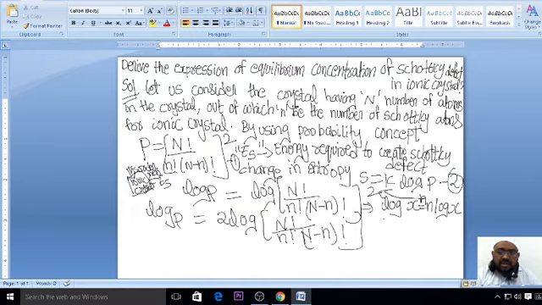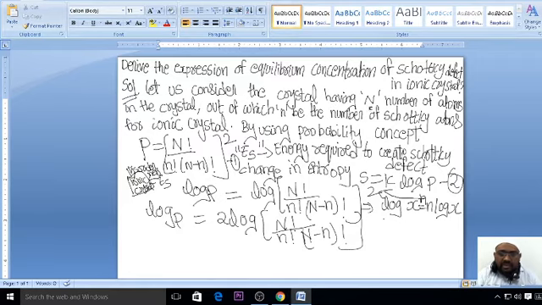Let us consider what the derivation in the examination is. Derive the expression of equilibrium concentration of Schottky defect in ionic crystal. This may be the question that will be asked in the examination. So you have to start with the solution. Let us consider an ideal crystal or a normal crystal.